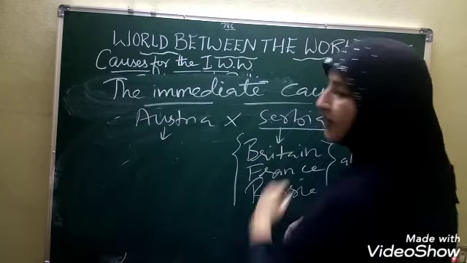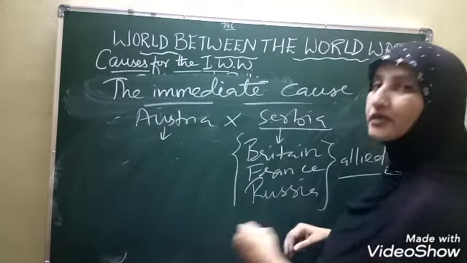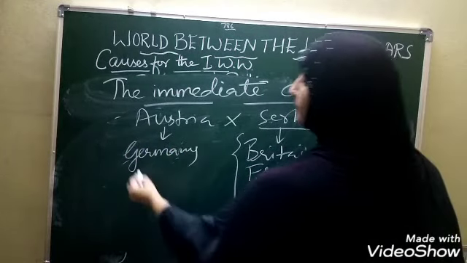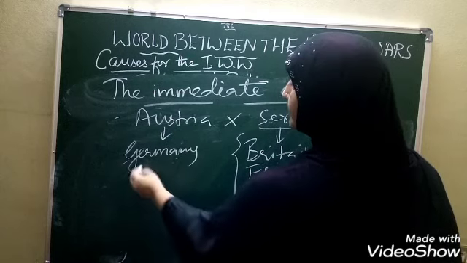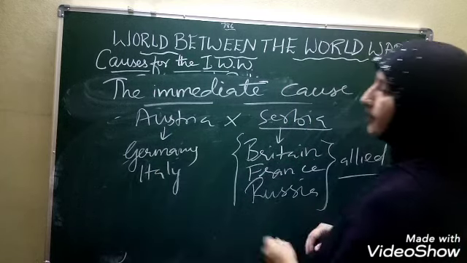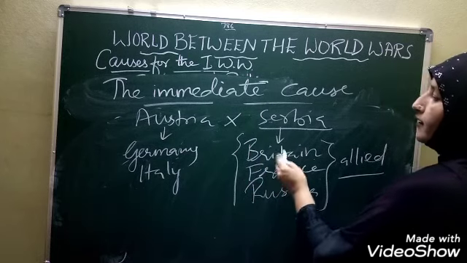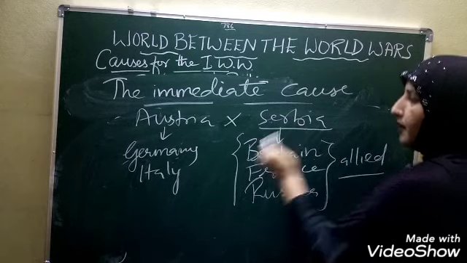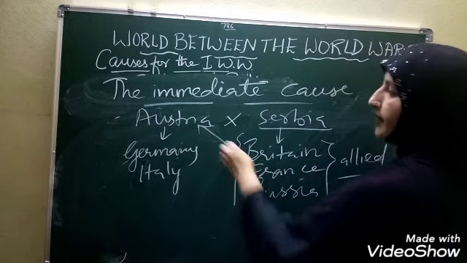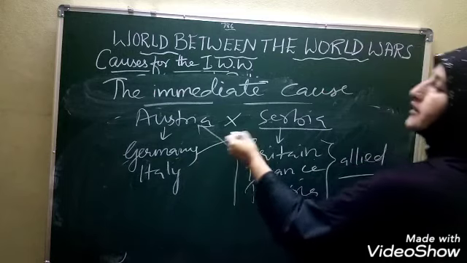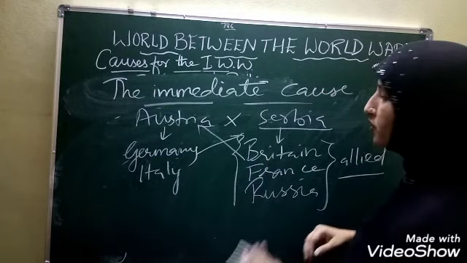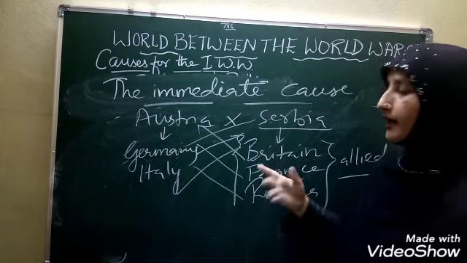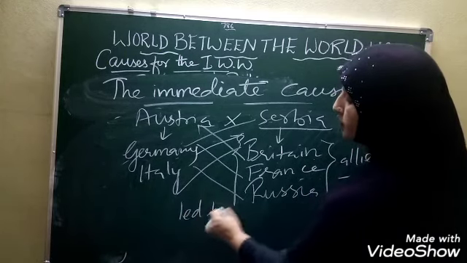Now what happened on that side? Austria was in alliance with countries like Germany, Austria-Hungary, which we discussed, and Italy. So when Serbia was attacked by Austria, Britain attacked Austria, and as this happened, Germany attacked this country. Like that, slowly and slowly, all the countries of the world started attacking each other, and that led to the First World War.